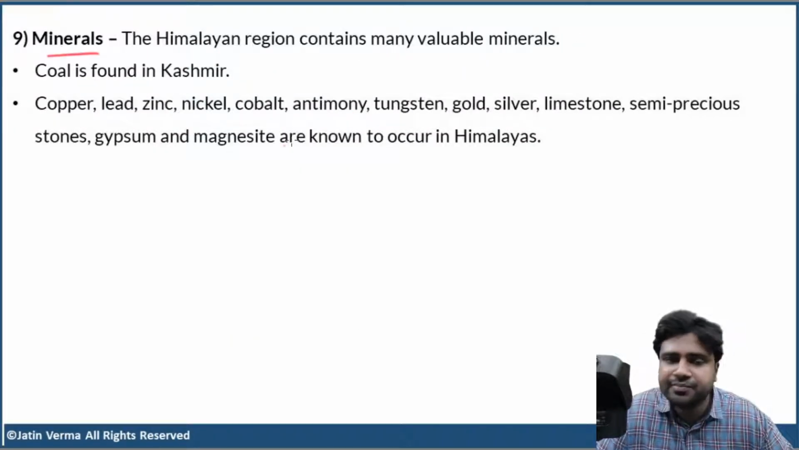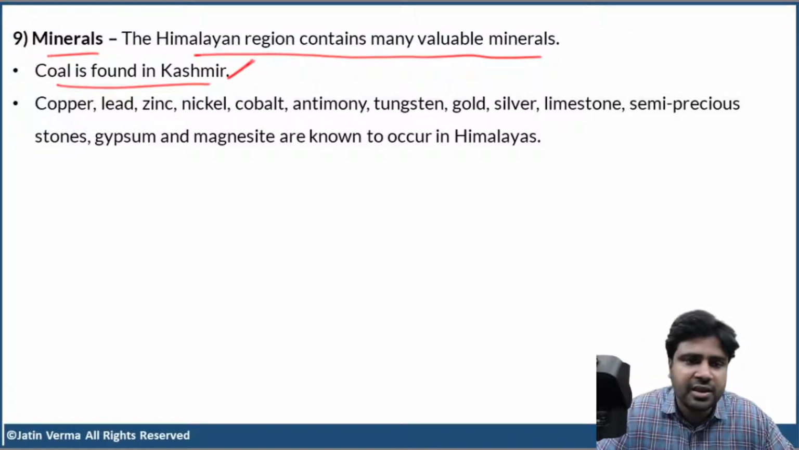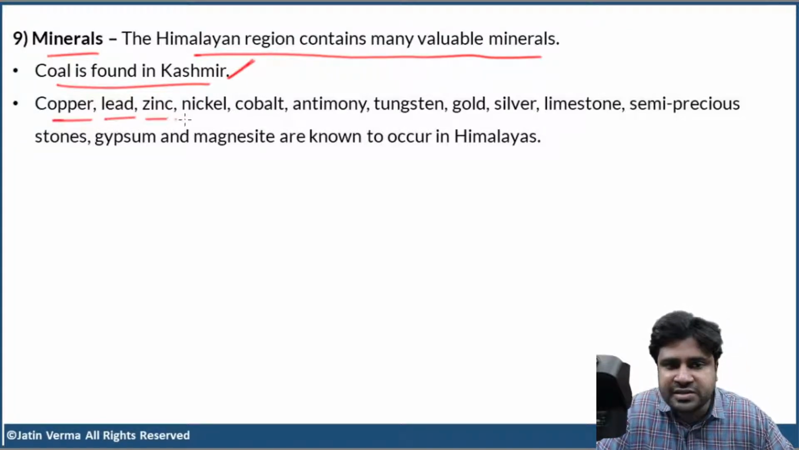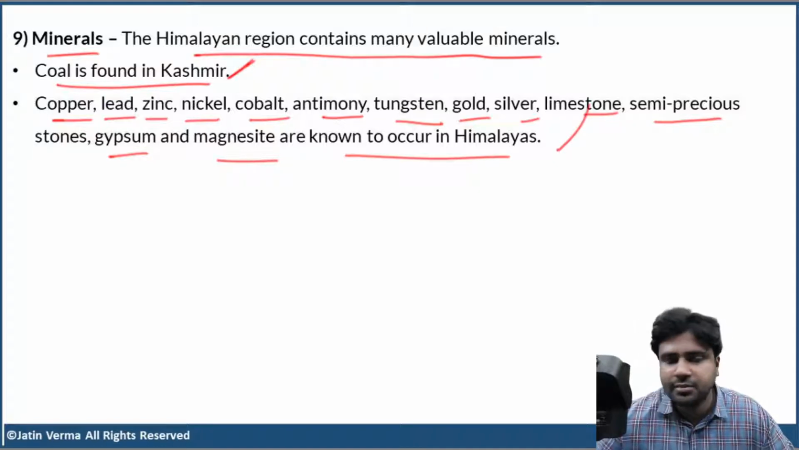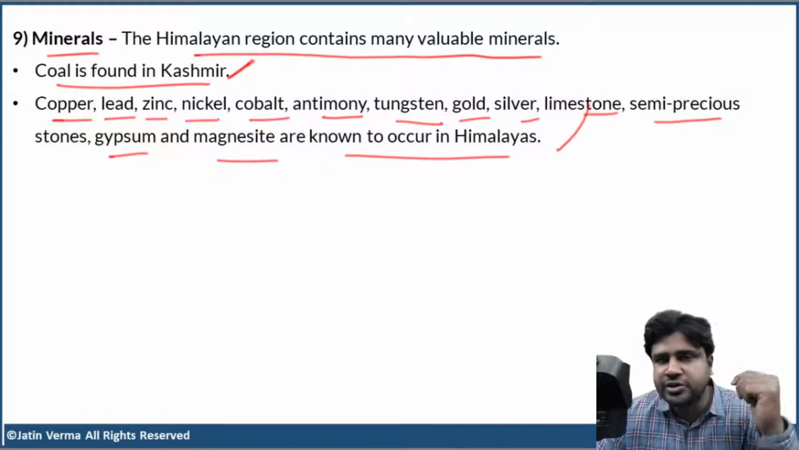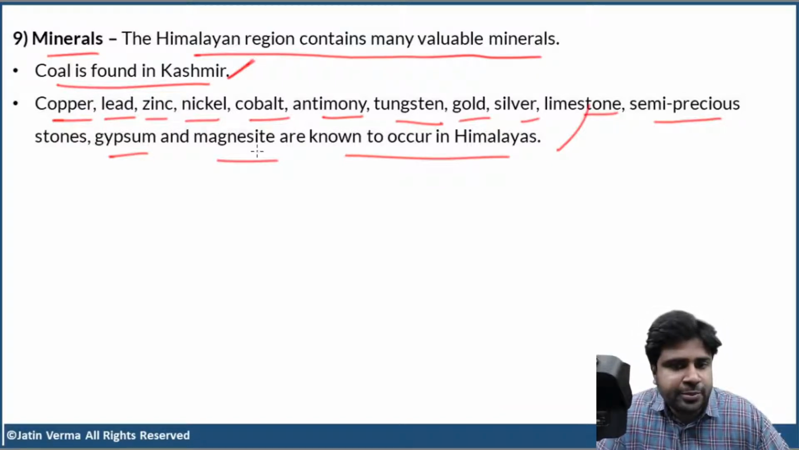Next, minerals. The Himalayan region contains many valuable minerals. Coal is found in Kashmir, very important, you must remember this. Apart from that, copper, lead, zinc, nickel, cobalt, antimony, tungsten, gold, silver, limestone, semi-precious stones, gypsum, and magnesite are also known to occur in the Himalayas. So, remember as many as you can. And again, you won't be getting any direct questions, but this content will help you to write answers or essays in the mains.